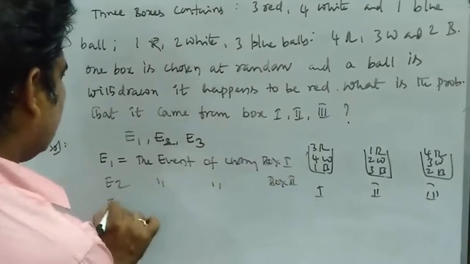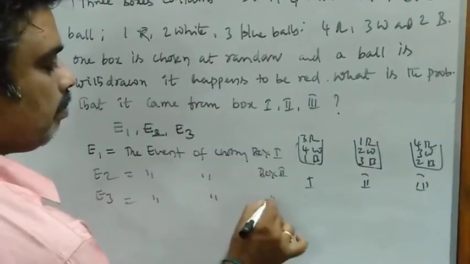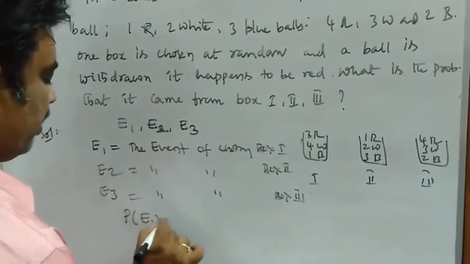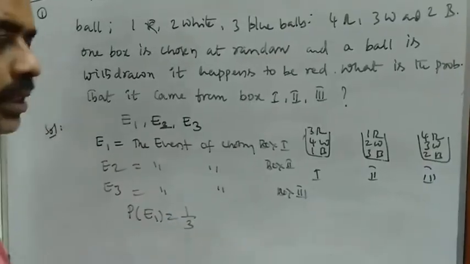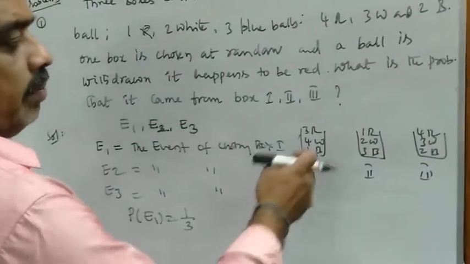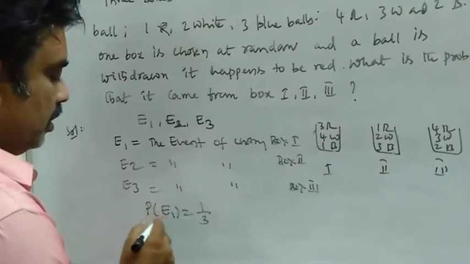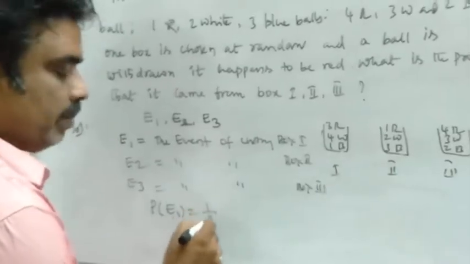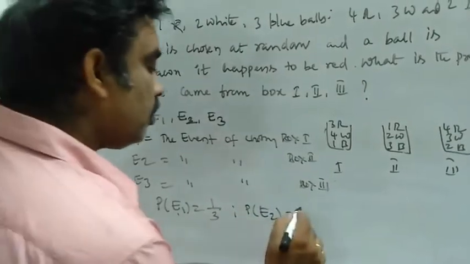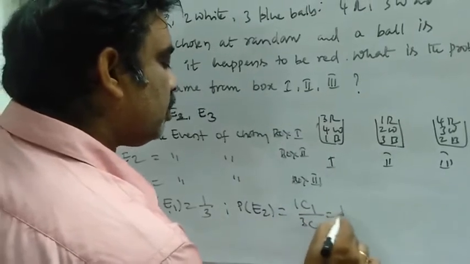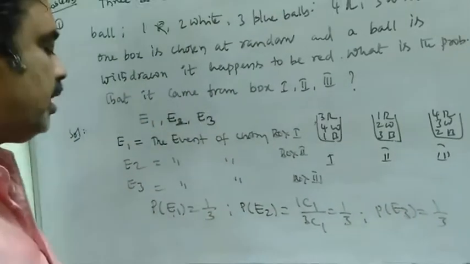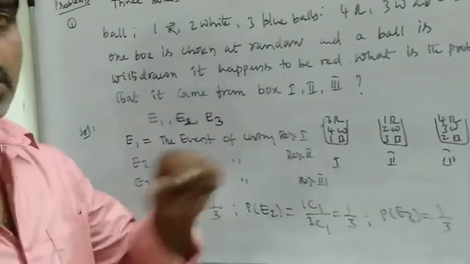And E3 is the event of choosing box 3. Then what is the probability of E1? P of E1 is 1 by 3. There are 3 boxes. One box can be chosen in 1C1 by 3C1 ways. The probability of getting box 1 out of 3 boxes is 1C1 by 3C1, that is 1 by 3. Similarly, the probability of getting box 2 is also 1C1 by 3C1, that is 1 by 3. And P of E3 is also 1 by 3. These are the probabilities of choosing box 1, box 2, box 3.